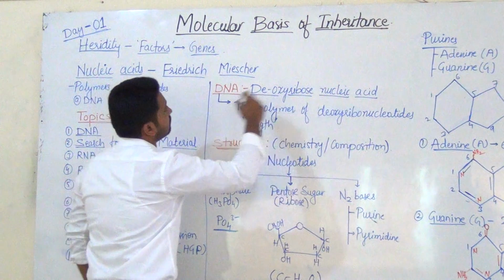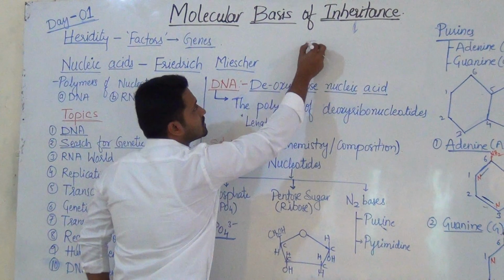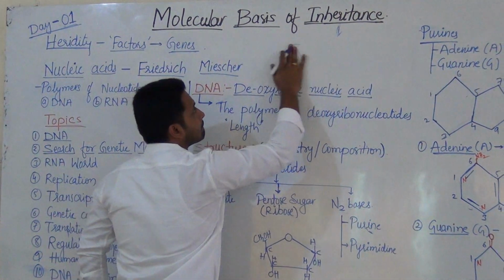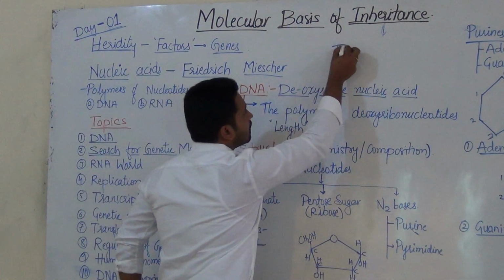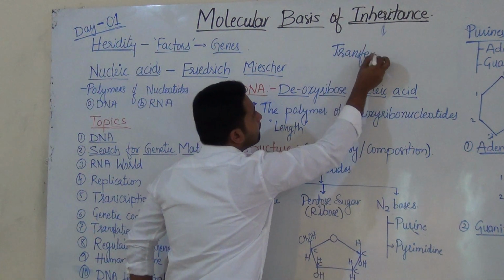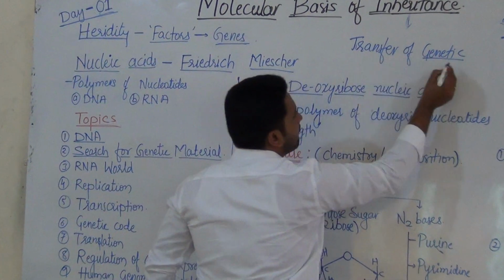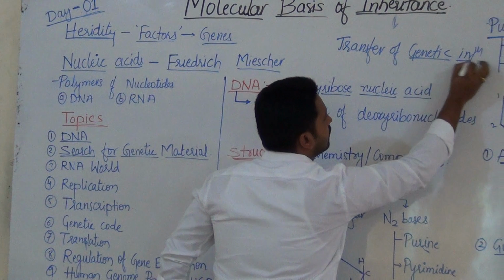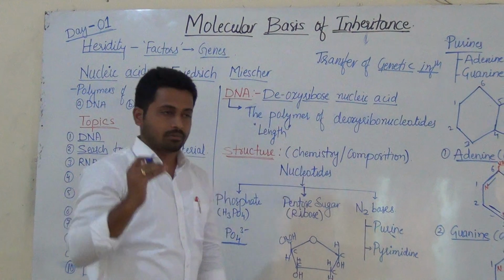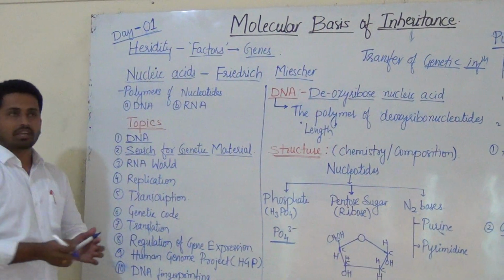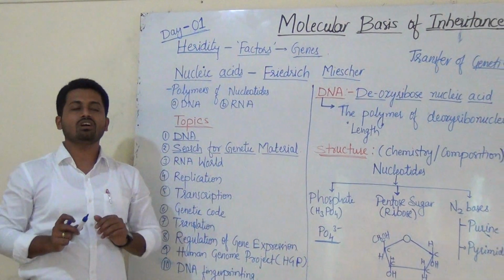First you get the meaning of inheritance: transfer of genetic information from one generation to the other. Now the same meaning, one word comes again: heredity. Heredity is again the transfer of characters from one generation to the other generation.